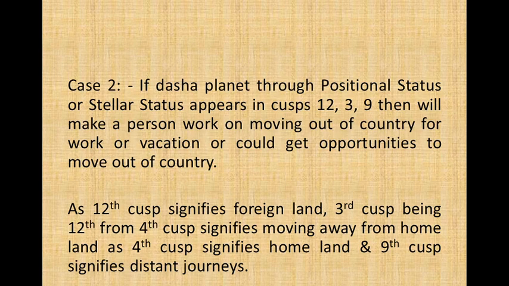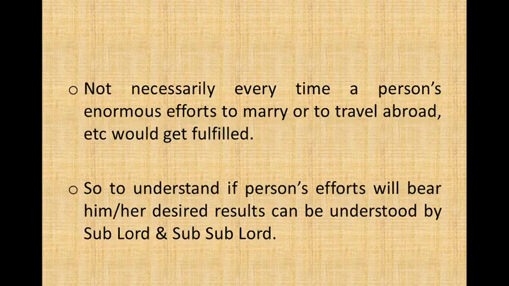Case 2. If Dasha planet through positional status or stellar status appears in cusp 12, 3, 9, then it will make a person work on moving out of country for work or vacation, or could get opportunities to move out of country. As 12th cusp signifies foreign land, 3rd cusp being 12th from 4th cusp signifies moving away from homeland, as 4th cusp signifies homeland, and 9th cusp signifies distant journeys.